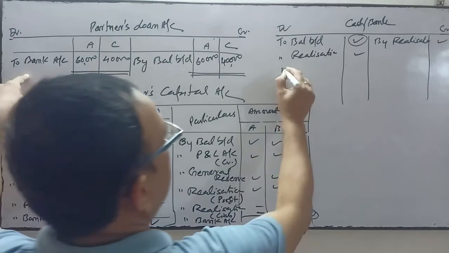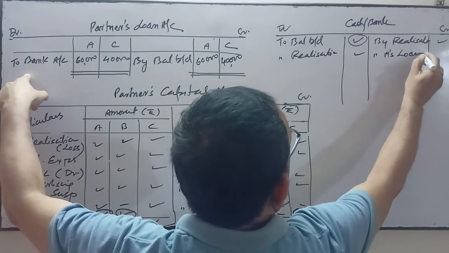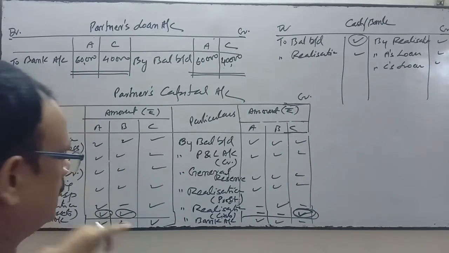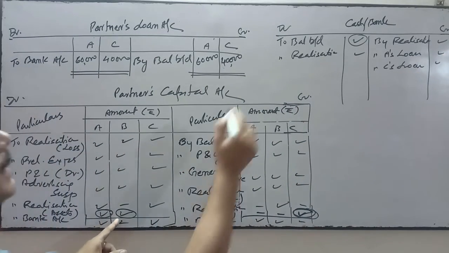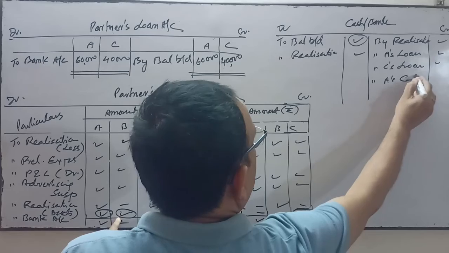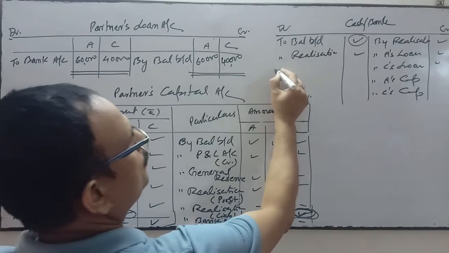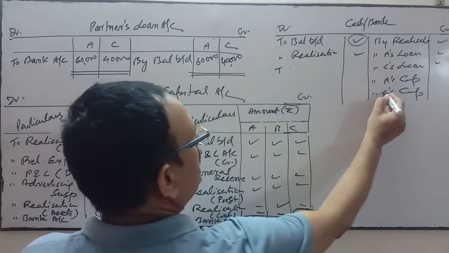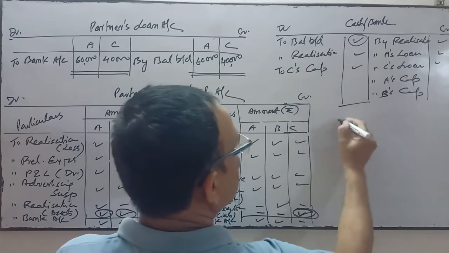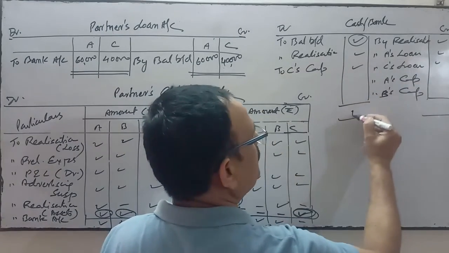Partners loan account to bank account, so we write this side A's loan and C's loan. Here we have paid the amount to two partners, by A's capital, by C's capital. And he has brought the amount, so to A's capital and B's capital, here to C's capital. Finally this total must be matched. This total must be equal.